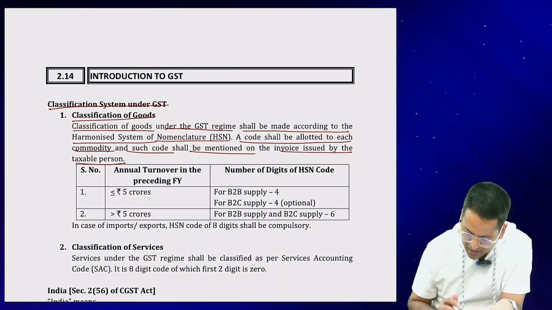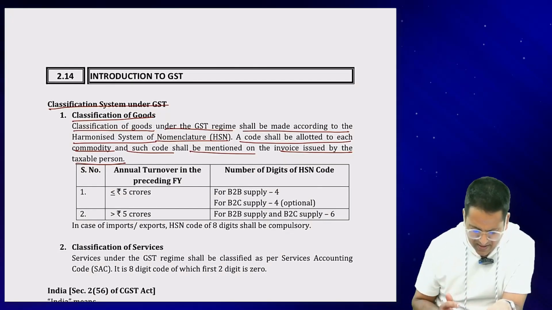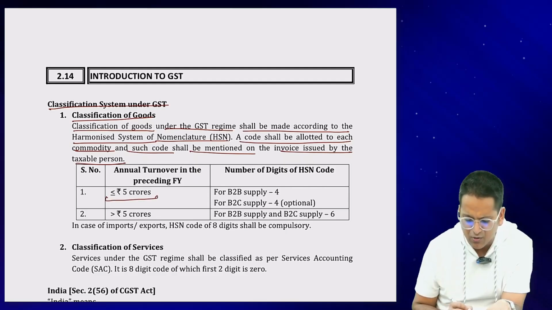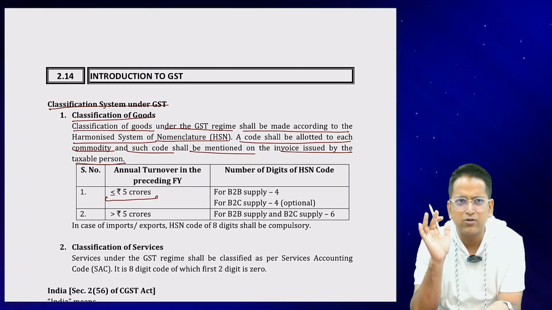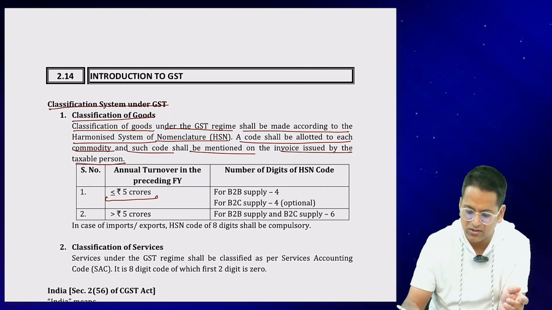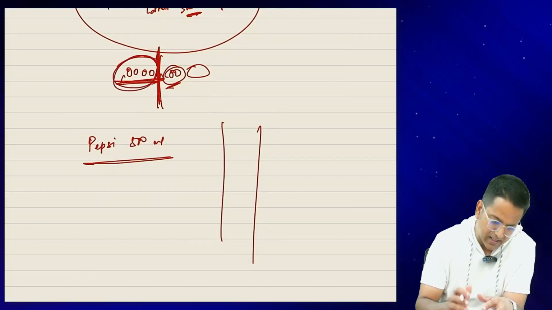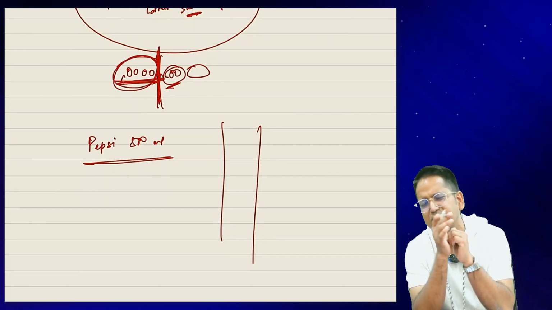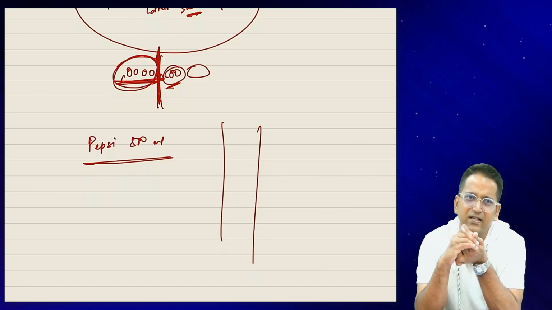What code is to be written on the bill? Should you write all 8 digits or write fewer? All these things are given here. You will learn this. If your annual turnover is up to 5 crore rupees, less than or equal to 5 crore, then for those up to 5 crore, if you write 4 digits of the HSN code, it will work. Which 4 digits? Write the first 4 digits, the category and broad category, don't go into much detail. So write the first 4 digits and just put the rate after that.